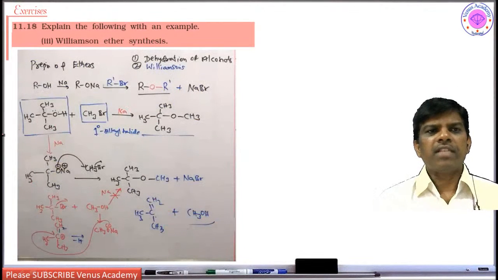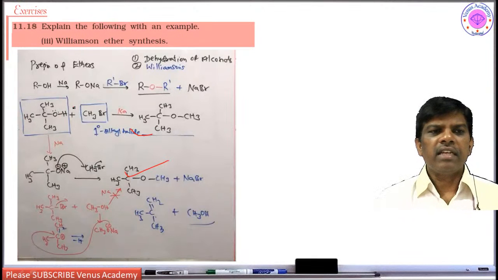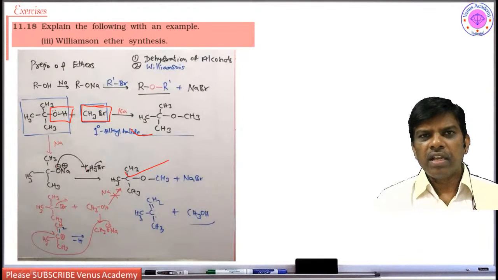Next, explain the Williamson synthesis. Williamson synthesis is one of the versatile methods for the preparation of ethers. So in this case, what is the key factor? You have to take the tertiary or secondary part as the alcohol and the primary part as the alkyl halide. So what is the first step? It is going to form the sodium salt of this alcohol and now it is going to substitute this methyl group. So in one step it is going to take place.